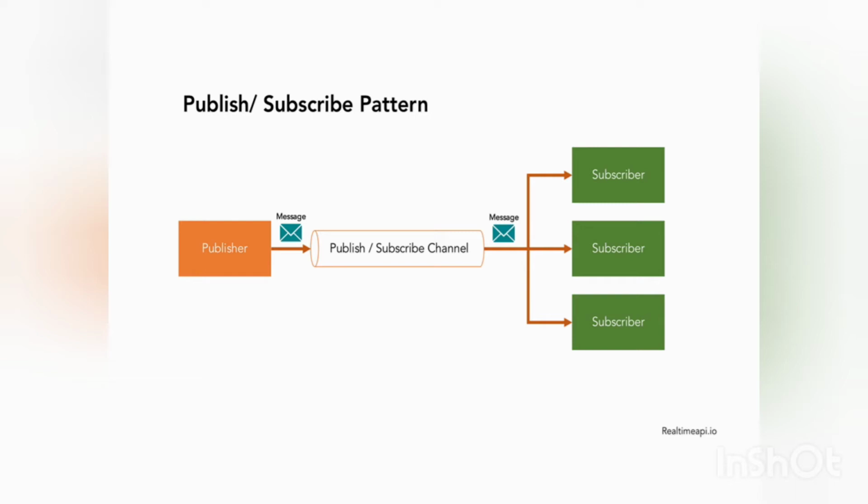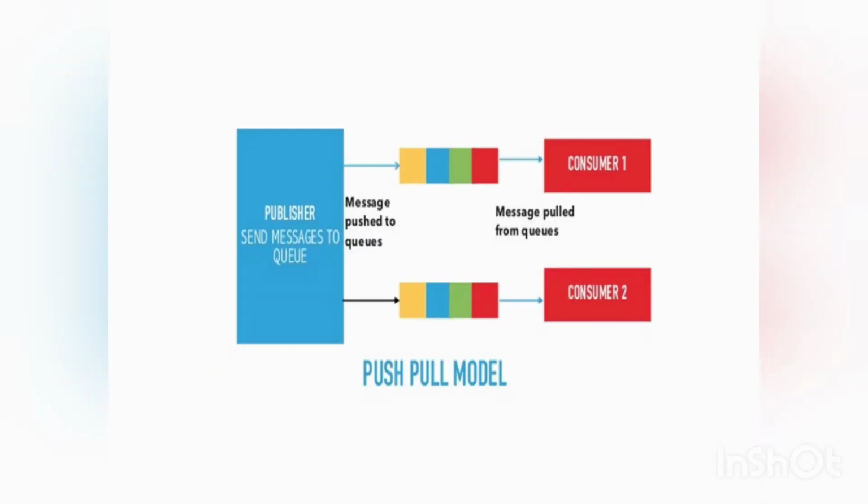The push-pull communication model is a model in which the data producer pushes the data to the queues and the consumer pulls the data from the queues. The producer does not need to be aware of the consumers. Queues help in decoupling messages between producer and consumers. A queue also acts as a buffer which helps in situations when there is a mismatch between the rate at which the producer pushes data and the rate at which the consumer pulls the data. The best example of the push-pull model is email or voicemail. If one person sends an email, it first goes to a queue, then it is sent to the consumer, and the consumer opens that mail and reads it. It means the consumer pulls the message.